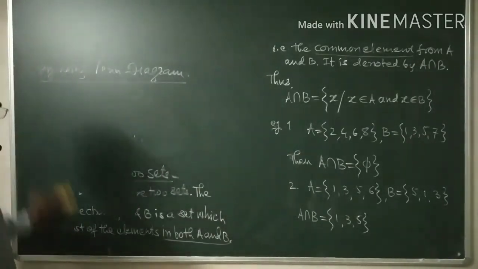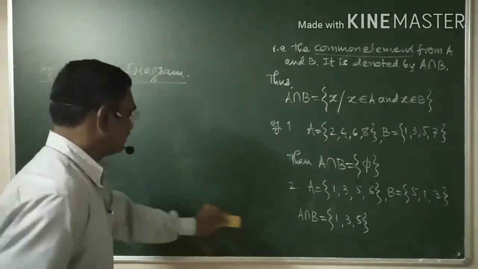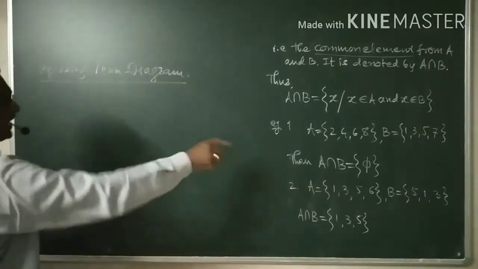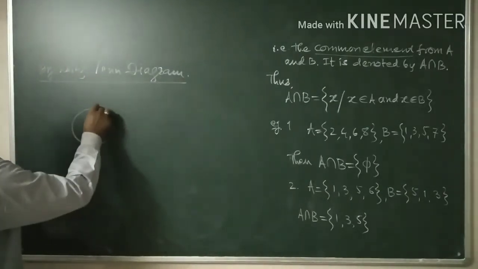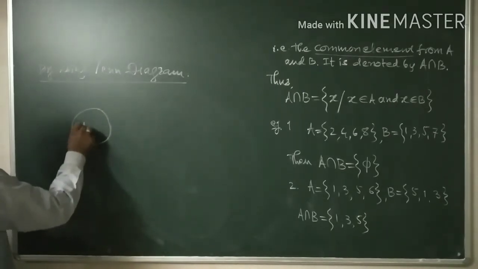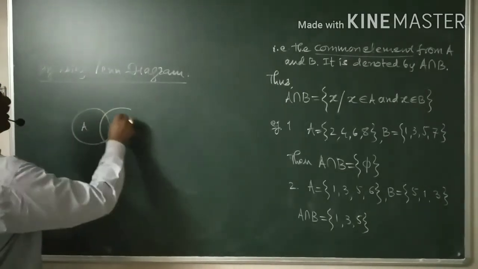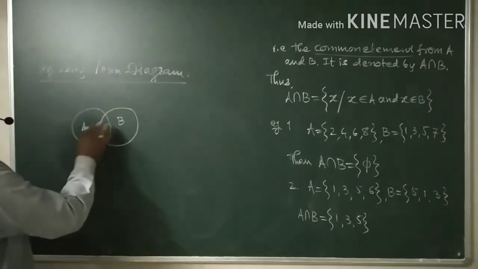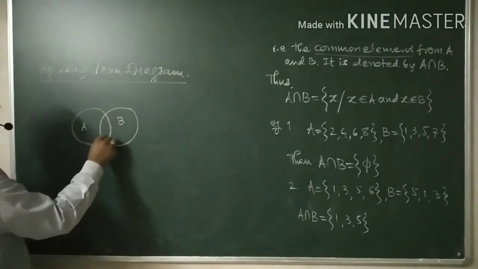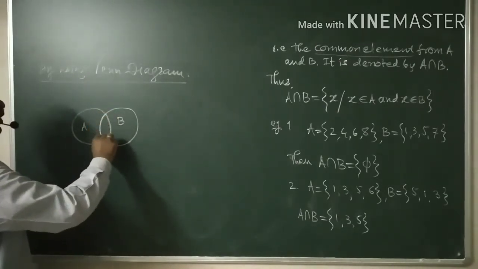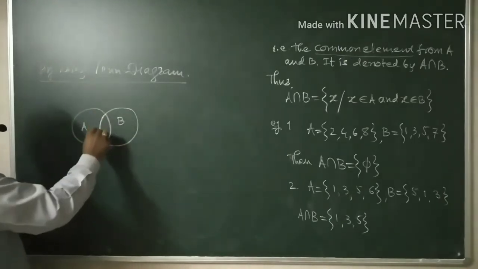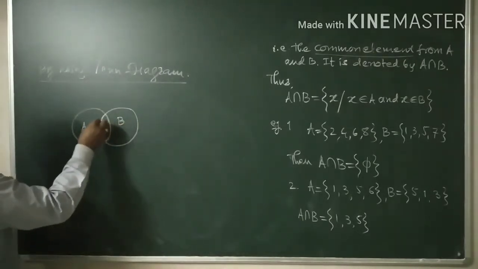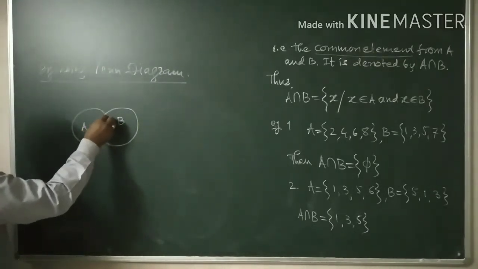Now again, by using Venn diagram, how will you denote this one, A intersection B? This is my A, and say this is my B. Now A and B, this is the common part. Only this common part, or common elements, are to be considered in intersection, and hence to denote intersection I will write only this part.